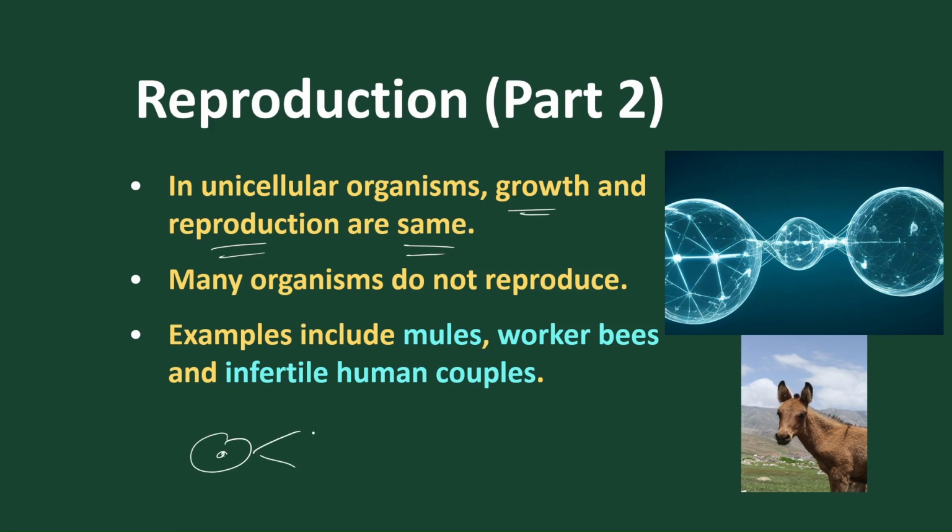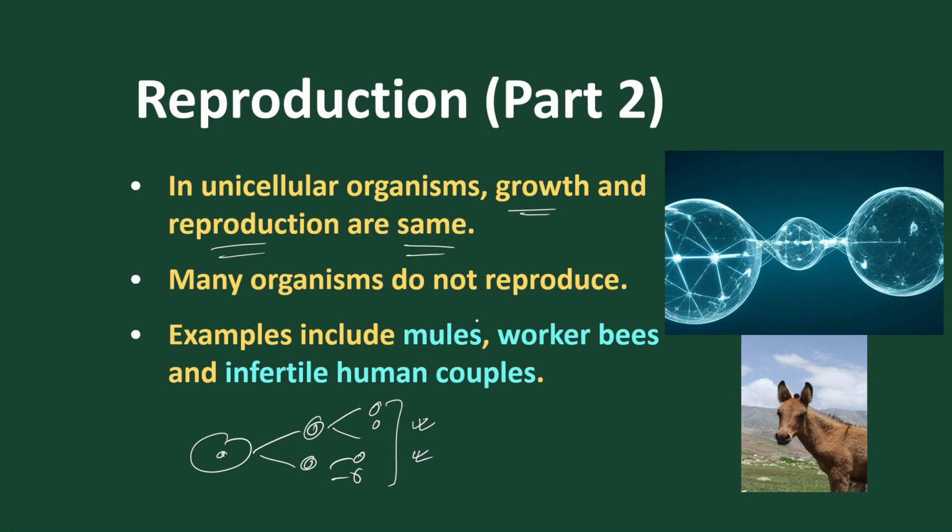The unicellular organism reproduces to produce two daughter cells, then again each reproduces, producing four daughter cells. So the number increases and the mass increases. So growth is similar to reproduction in a unicellular organism.